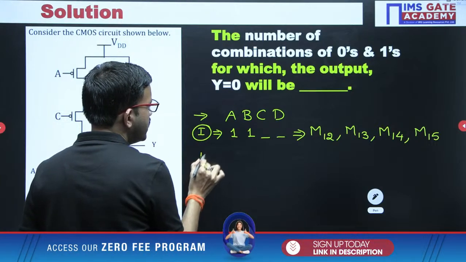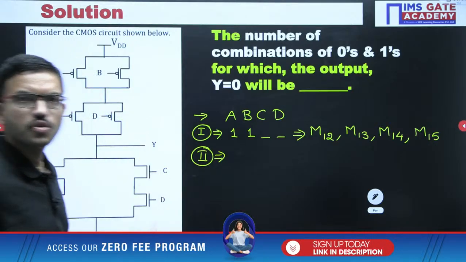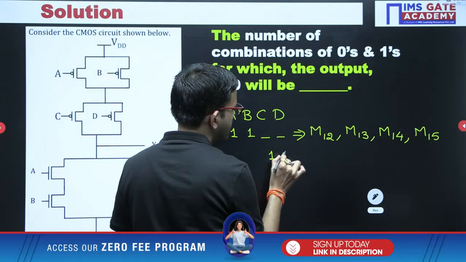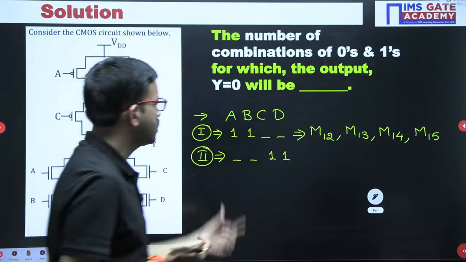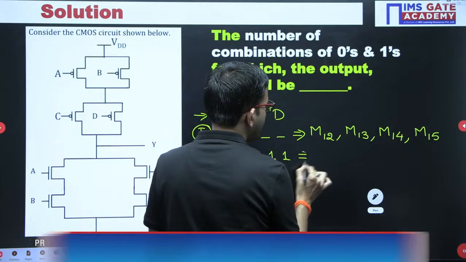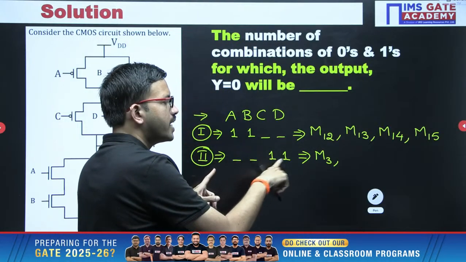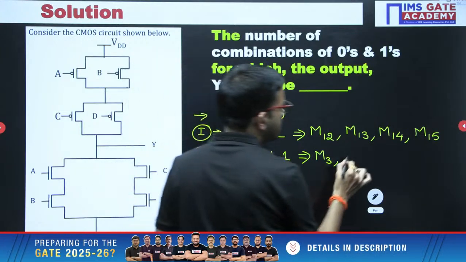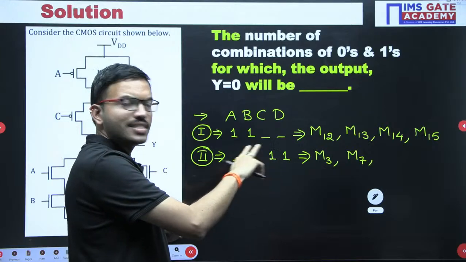Right. Second case, what we have told. Only CD values are 1. Now, you are getting AB 4 combinations once again. Like 0, 0, when you consider 0, 0, 1, 1. That is nothing but 3. Next, 0, 1, 1, 1. That is M7. Then 1, 0, 1, 1. That is nothing but 11.